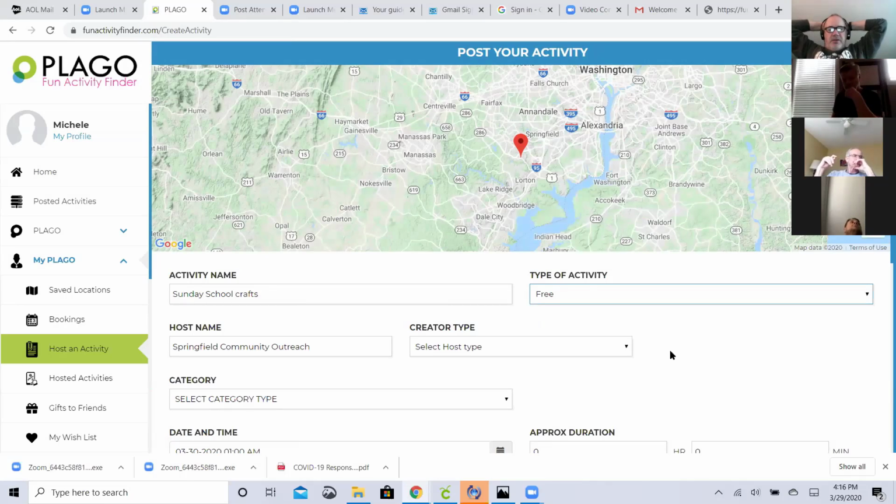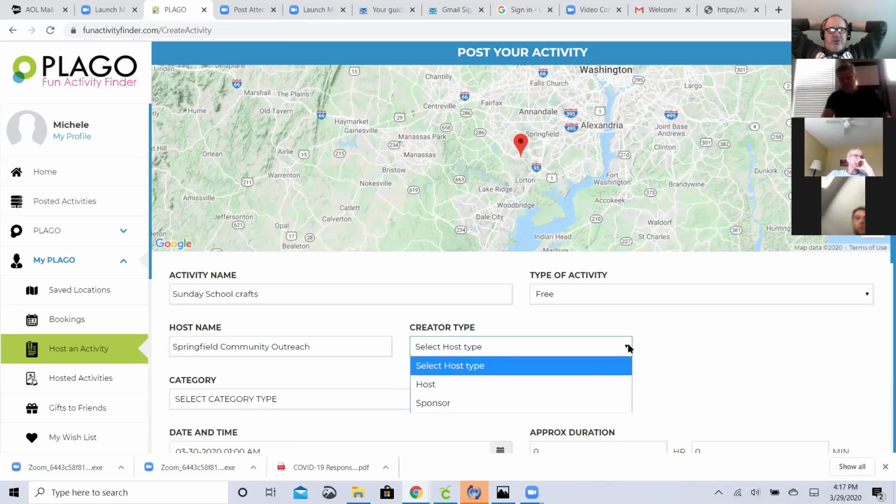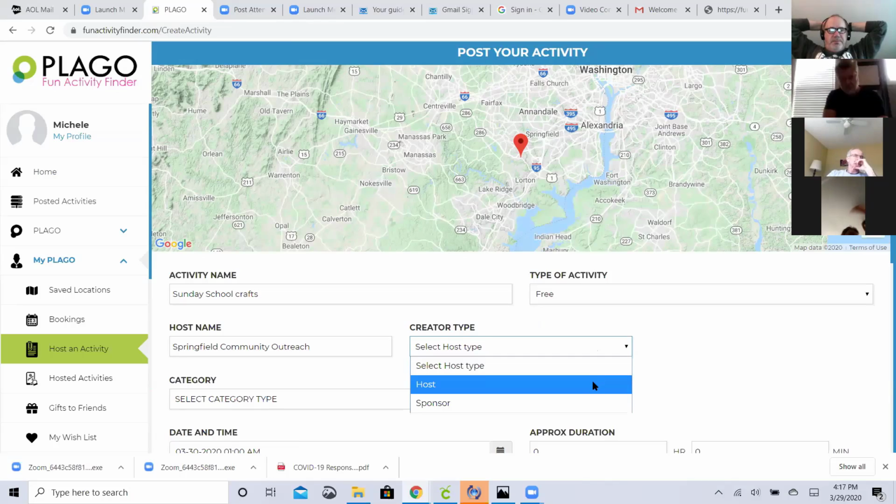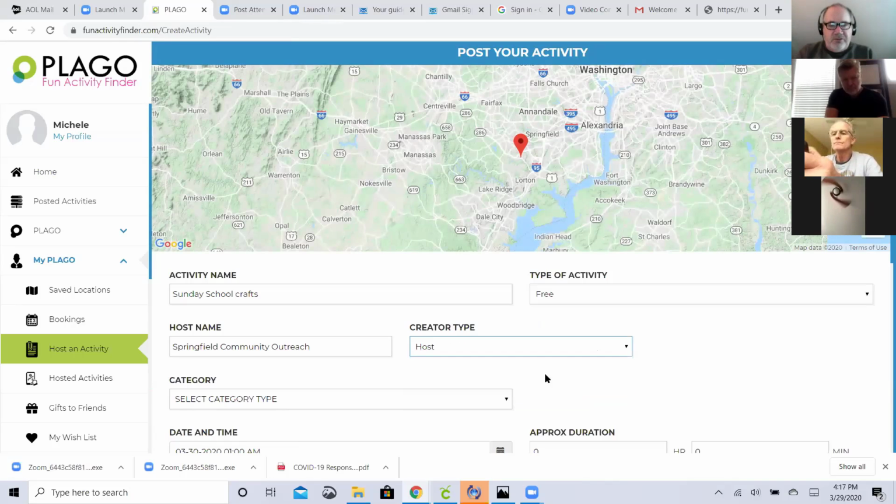Then the creator type: it's either host or sponsor. You're registered as just a host. What's the difference between a host and a sponsor? A sponsor would be a business that has paid us for the right to post for their business. But for nonprofits, it's free.